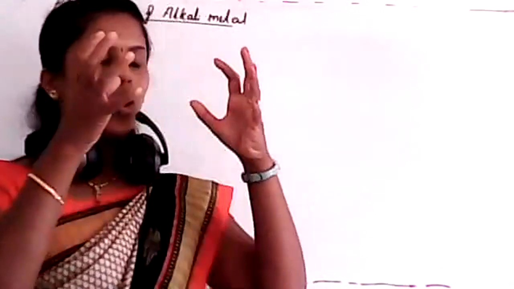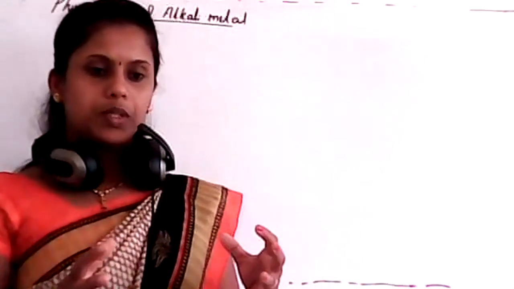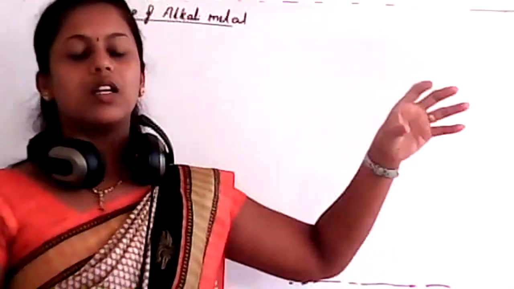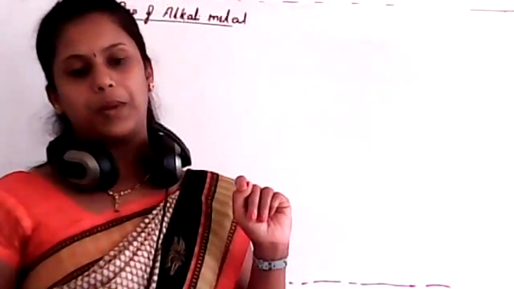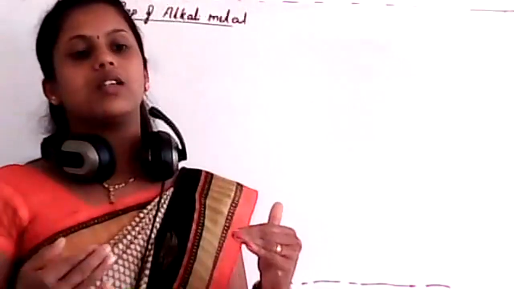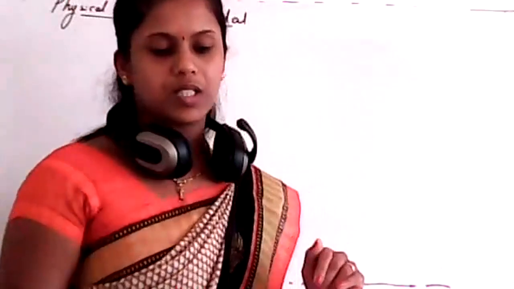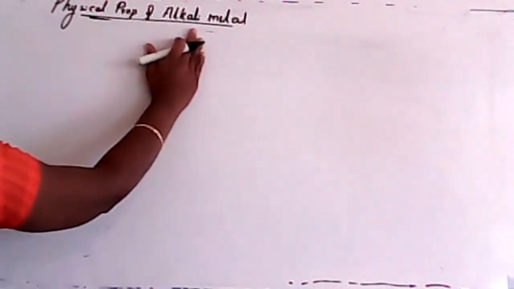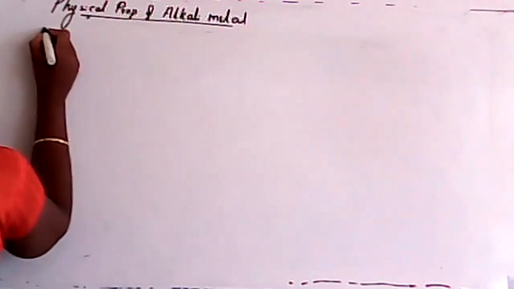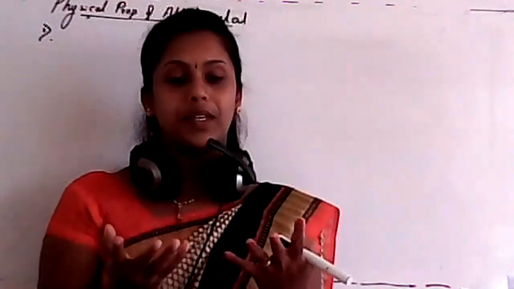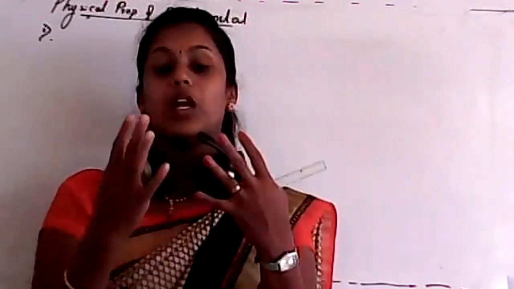This whole physical and chemical property depends on the general characteristics of your first group elements. That's why we first have to study all those things, and after that we study physical and chemical properties separately. Here, I'll consider the physical properties of alkali metals. Students, this is very important. You must know how the alkali metal appears and what its physical properties are.